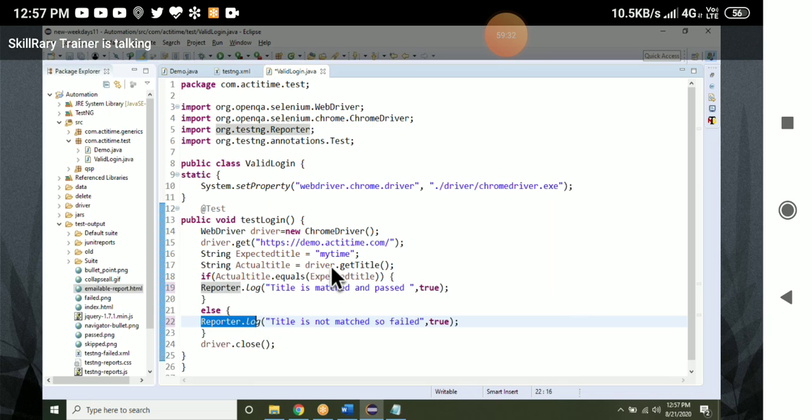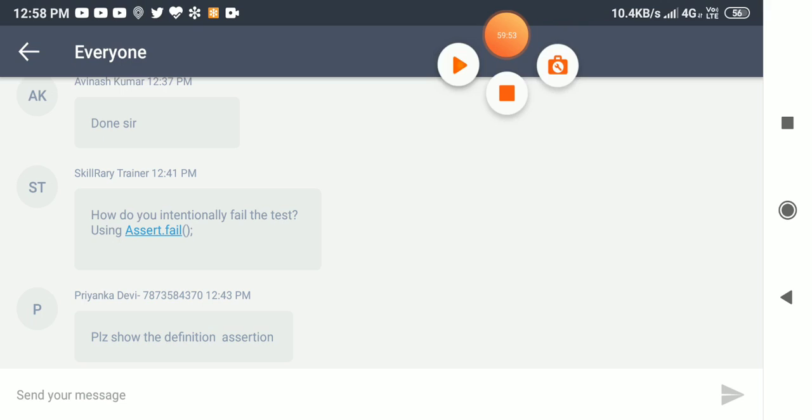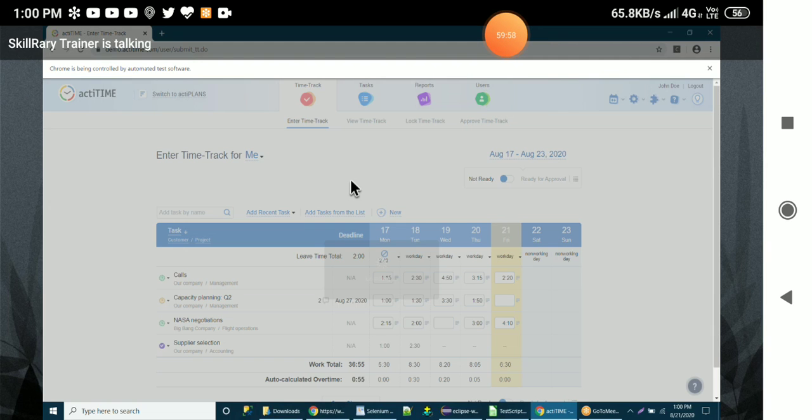But are you guys getting it, roughly? Okay. It is not actually pass or fail in the test case. It is simply execute. That's it. If the title is matching, it will execute the code inside the if block. If the title is not matching, it will execute the code inside the else block. Yes, that's it. Yeah, we can.